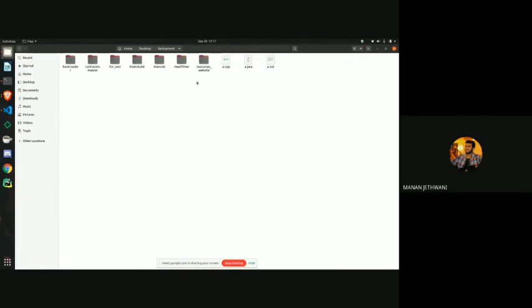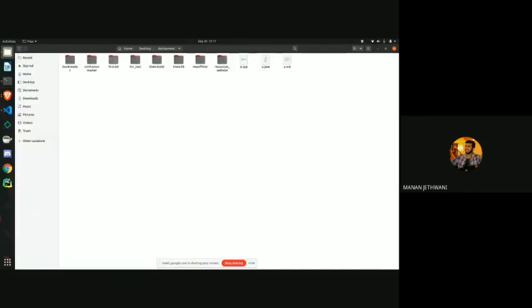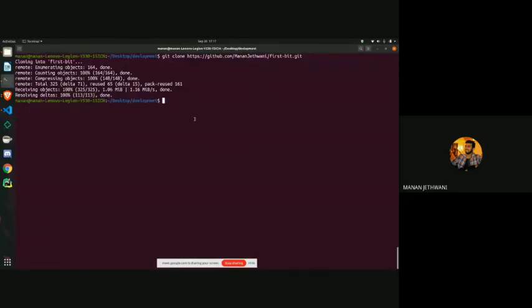So as you can see, right now I am in development folder and there is no repository here named first bit. And then we will just go on and do git clone and paste this command. And this will just create the repository here. And as you can see now here, the first bit is present. Okay, and let's go into first bit now.